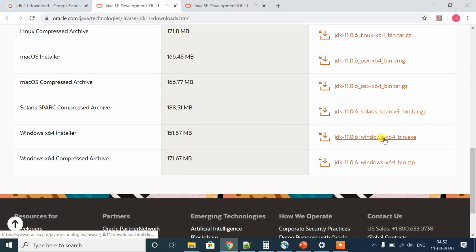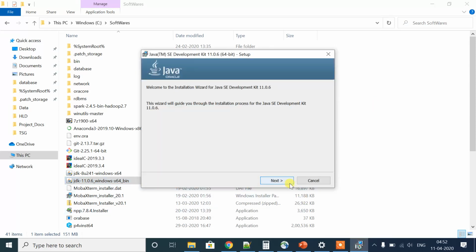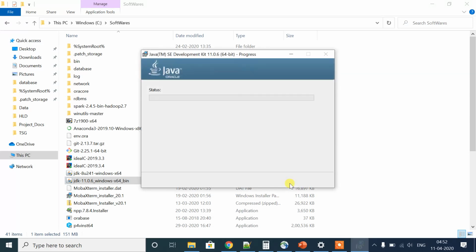Once the download is completed, go to your download directory and click on the JDK, and it will start installing the JDK for you. Just click next, then next.